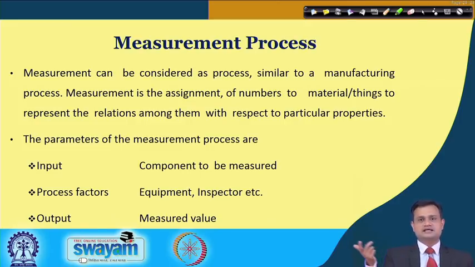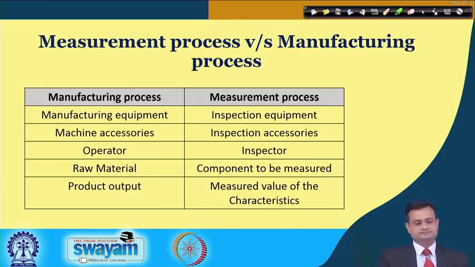You might be measuring length, volume, weight, hardness, and so on. Input is the component to be measured, as I said. Process factors: you have equipment, measuring device, inspector, appraiser, and output is the measured value.